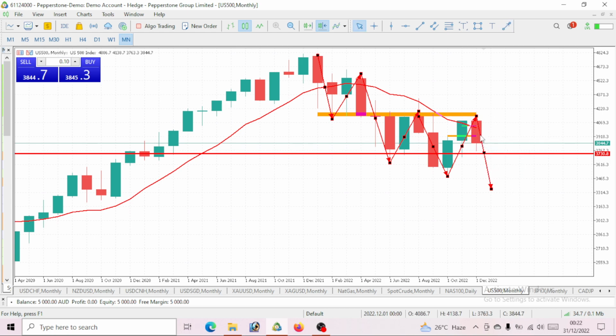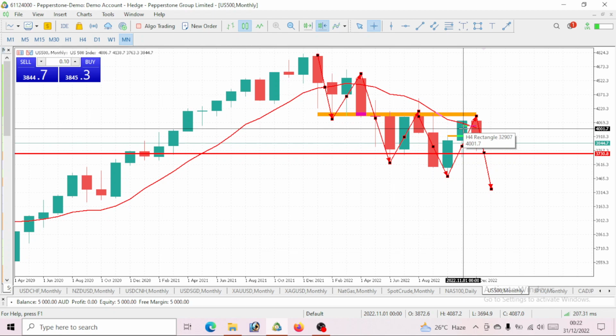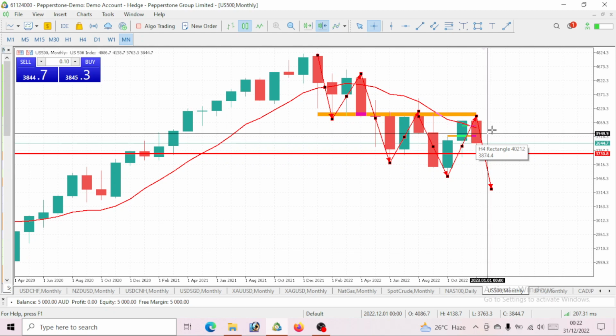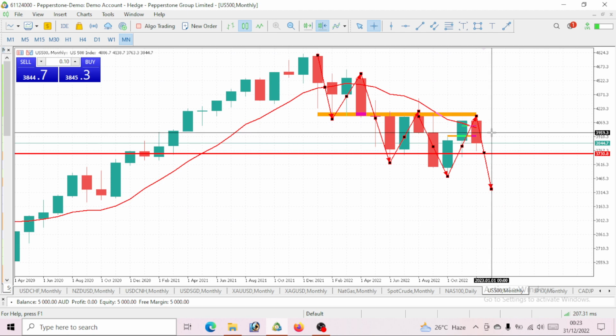So this month that you are seeing, which is bearish, is the month of December, right? And you see, the month of October, we actually opened and closed bullish on S&P. The month of November, we opened and closed bullish. Now, this is the month of December, and price has given us a bearish move. So that is to tell you that more bearish move is to come. We closed bearish this month of December, which is the last month of the year 2022.